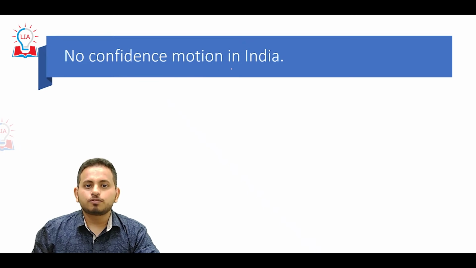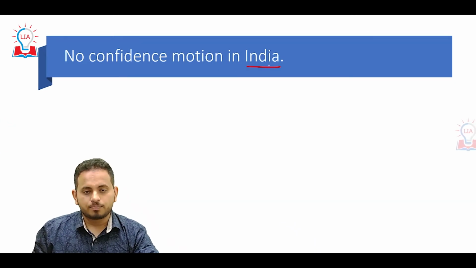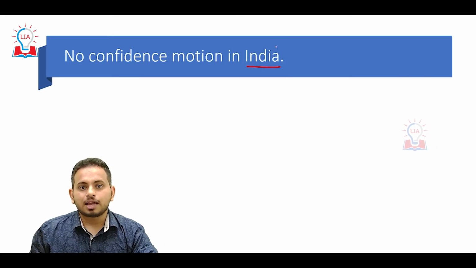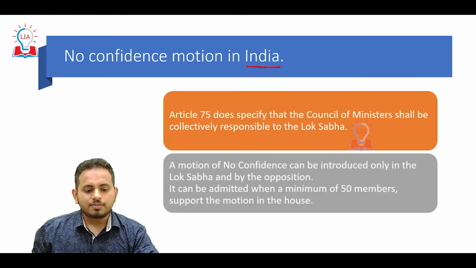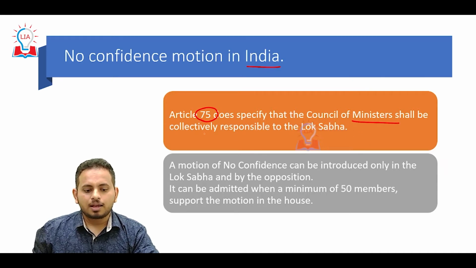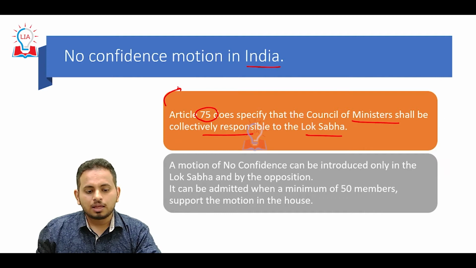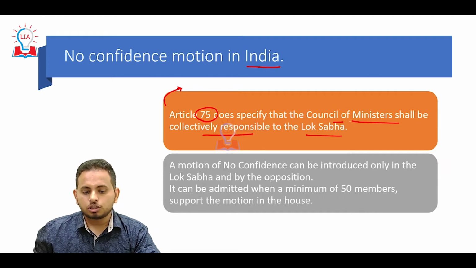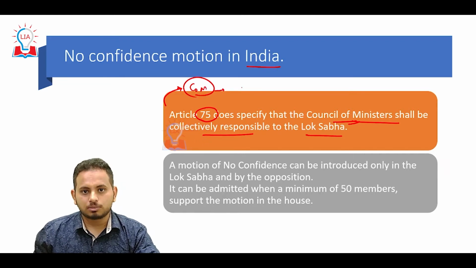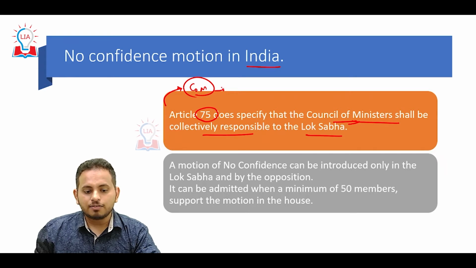What is the concept of no confidence motion that we have in India? Which article in the Constitution talks about it, and what type of majority is required in order to pass the no confidence motion in India? Article 75 specifies that the Council of Ministers shall be collectively responsible to Lok Sabha. Remember one more term: the Council of Ministers are collectively responsible to Lok Sabha and individually they are responsible to the President.